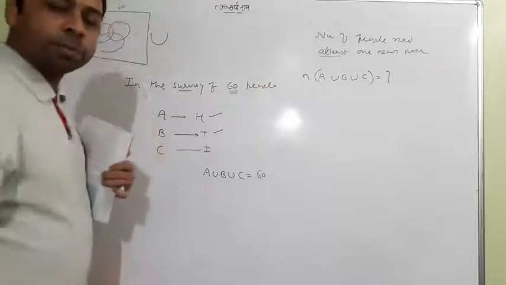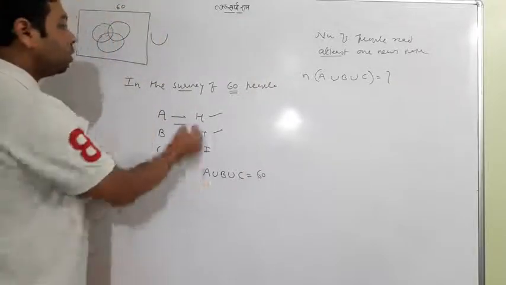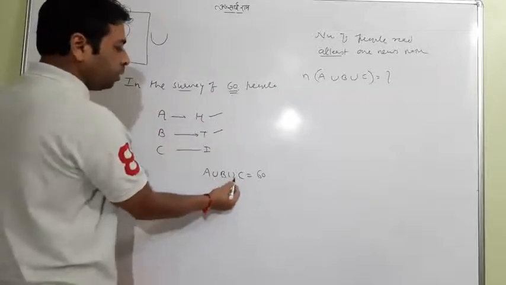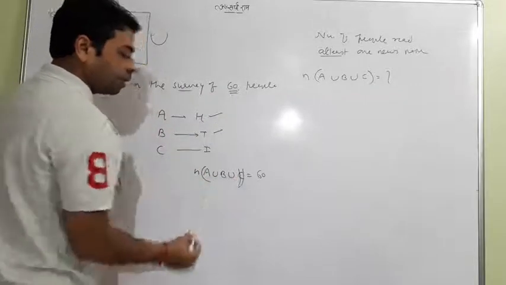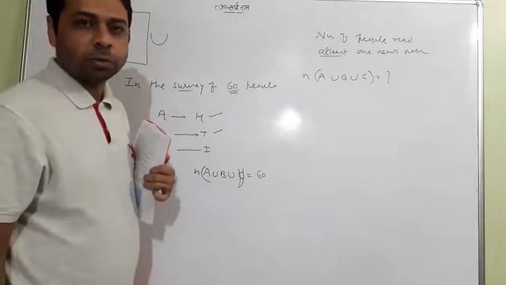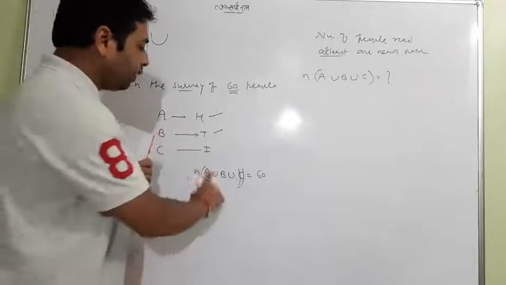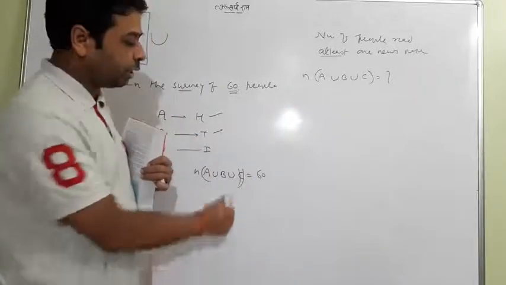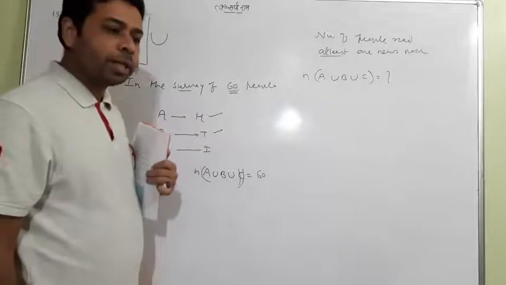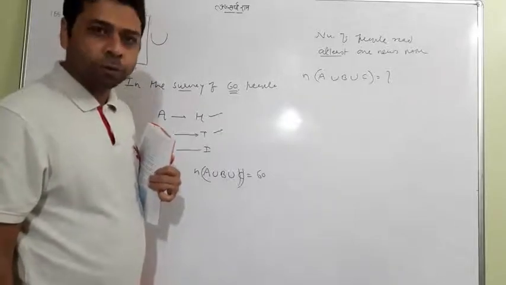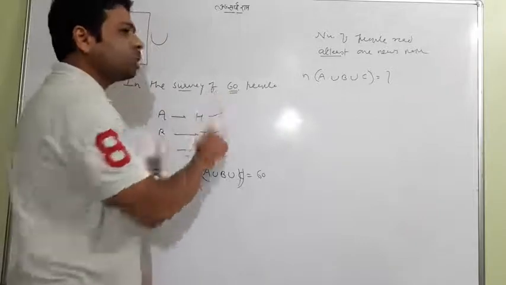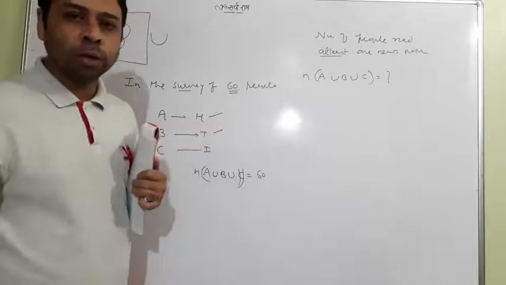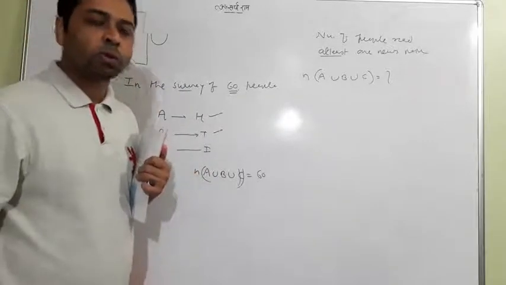If you initially think that the survey is on 60 people, so A union B union C is equal to 60, that is not so. The whole meaning is, if it were 60, why would the question be asked? If the question is asking about it, it means it is not 60. This idea only comes after reading the question carefully. It seems 60 equals A union B union C, because definitely the survey is on 60 people, and before this we took it the same way.